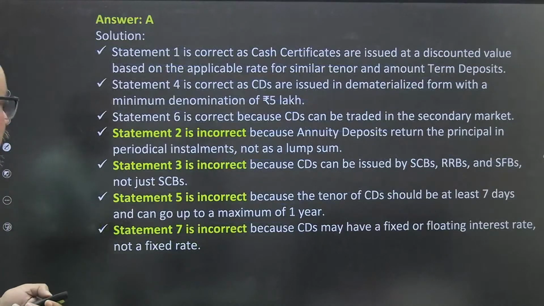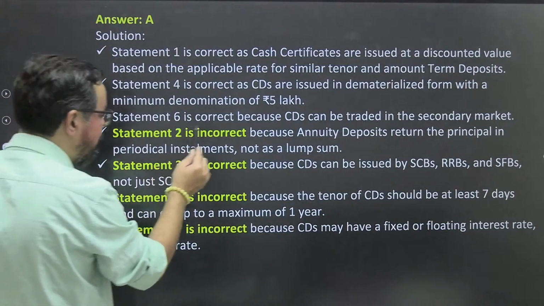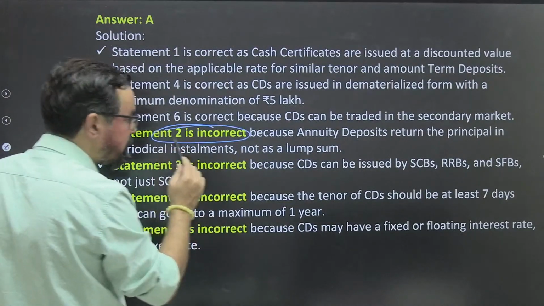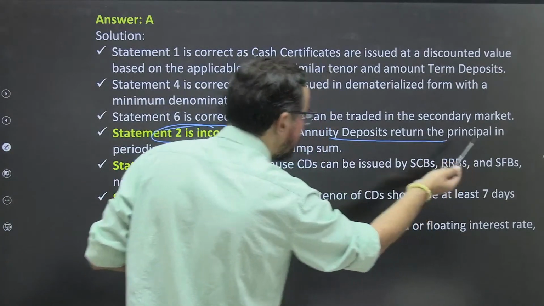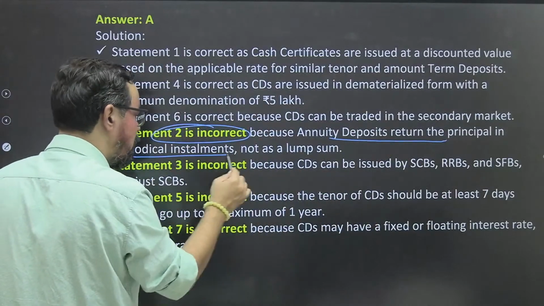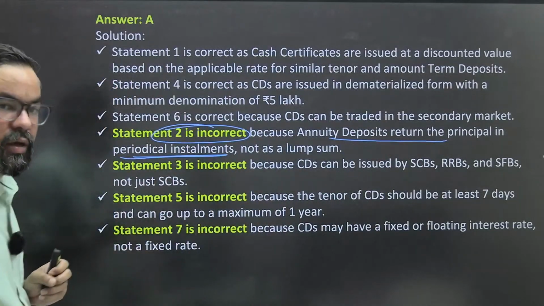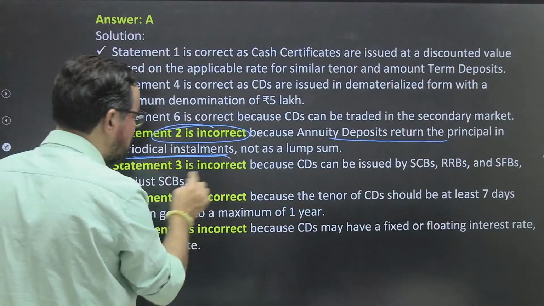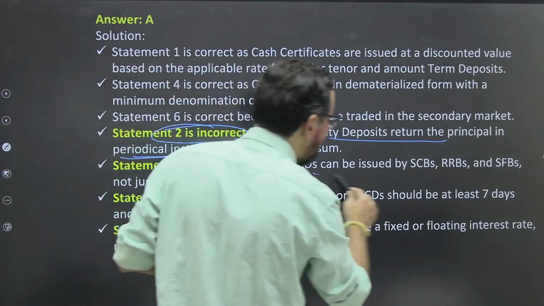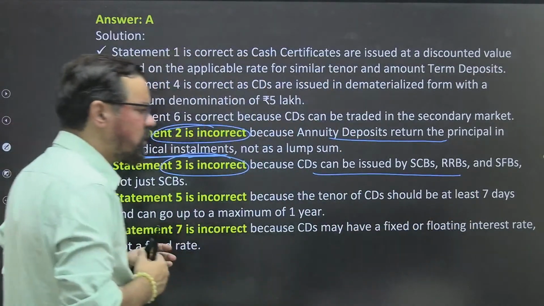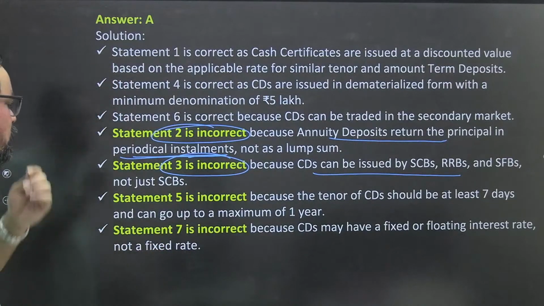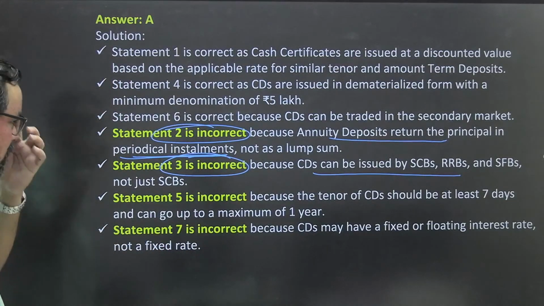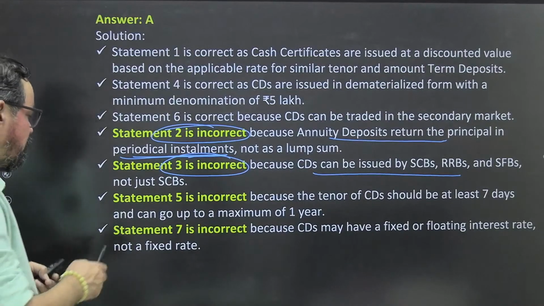Anyone, guys? Yes. Statement second was incorrect, because annuity deposit returns the principal in periodical installments, not in a lump sum. Statement third was incorrect because CD can be issued by scheduled commercial banks, RRBs, and small finance banks, not just these.